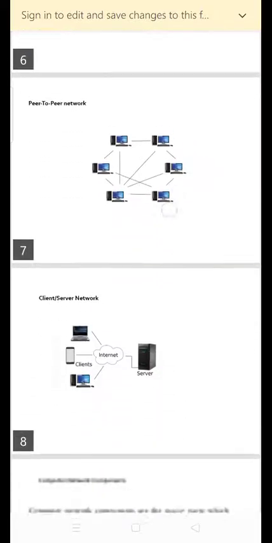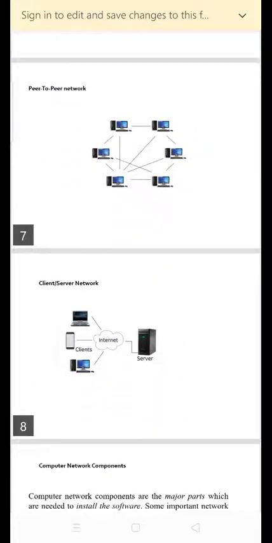A peer-to-peer network is a network in which all the computers are linked together with equal privilege and responsibility for processing the data.